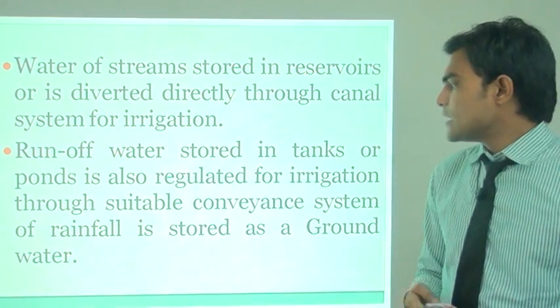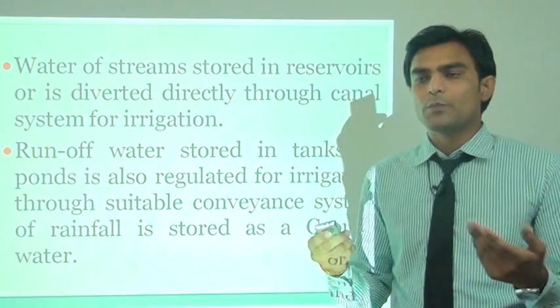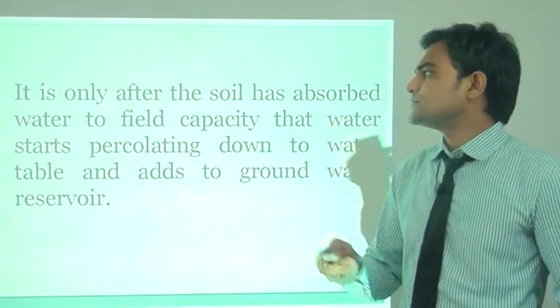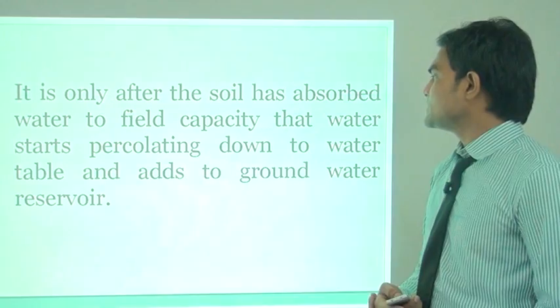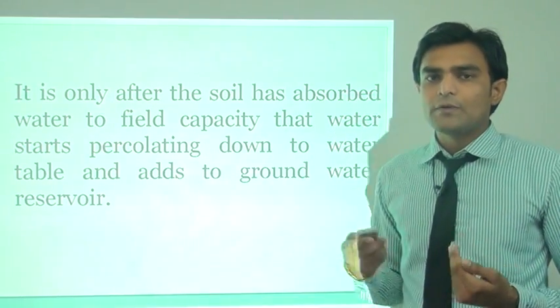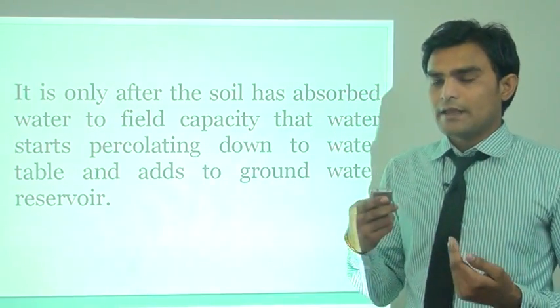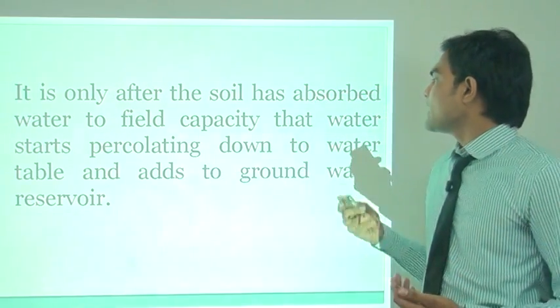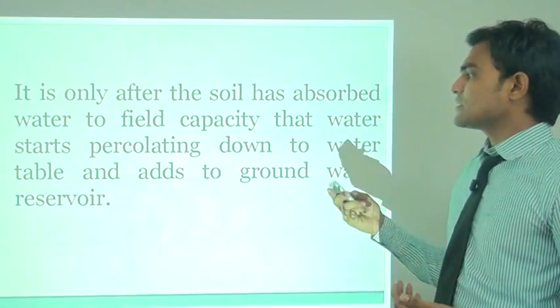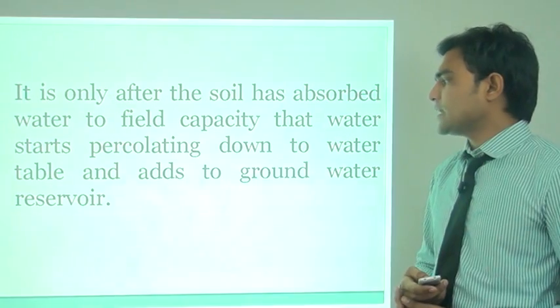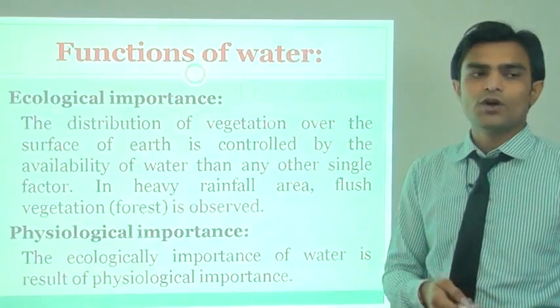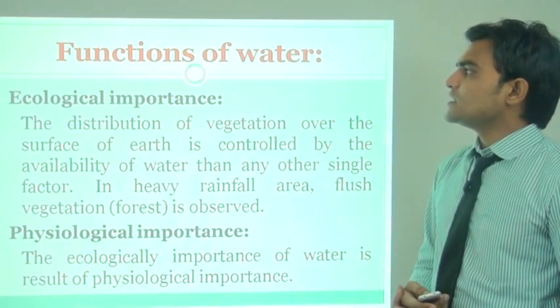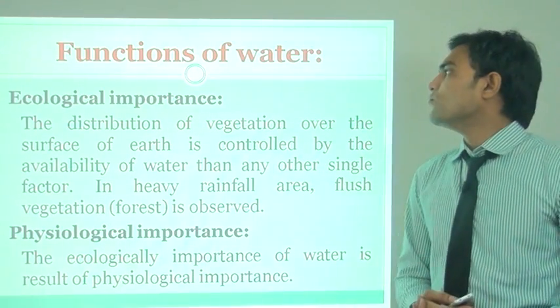Part of the rainfall is stored as ground water through percolation and infiltration. It is only after the soil has absorbed water to field capacity, the upper limit of available water in the soil at 1/3 bar, that the water starts percolating down to the water table, added to the ground water reservoir as downward movement of the water. Now we have to understand what the function of water is.